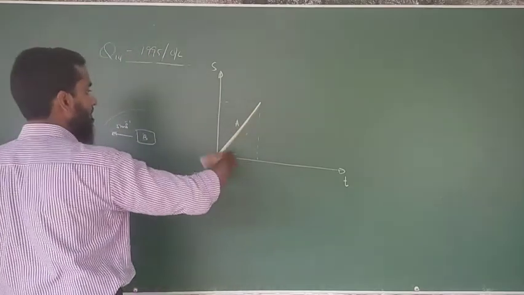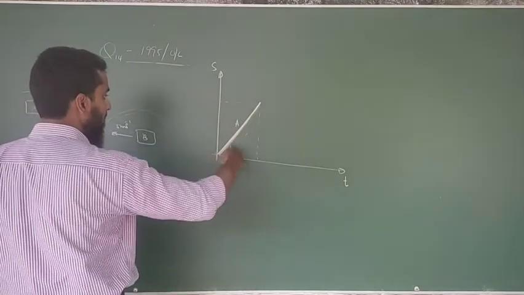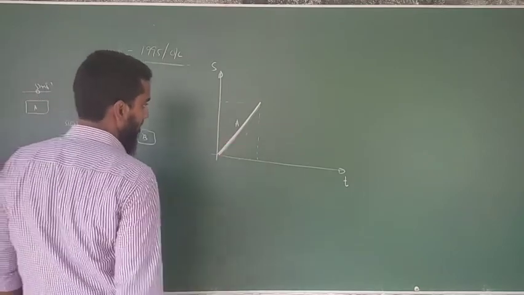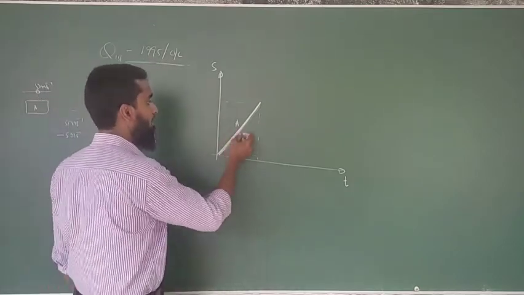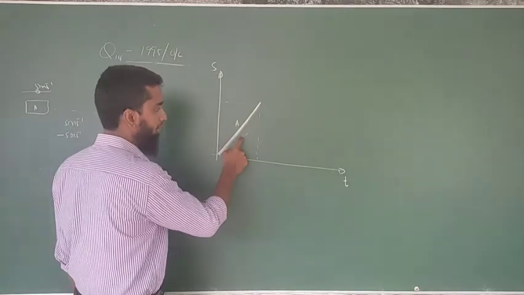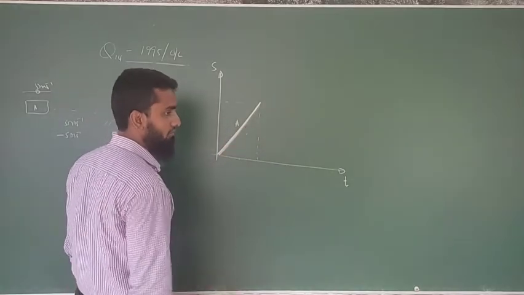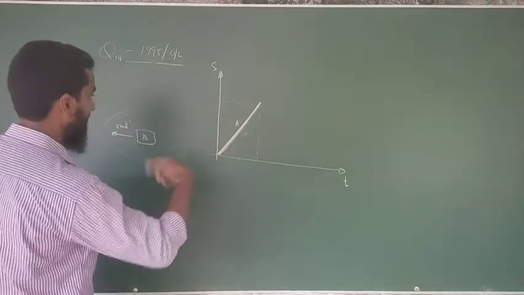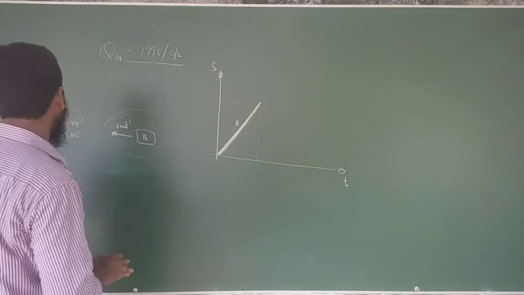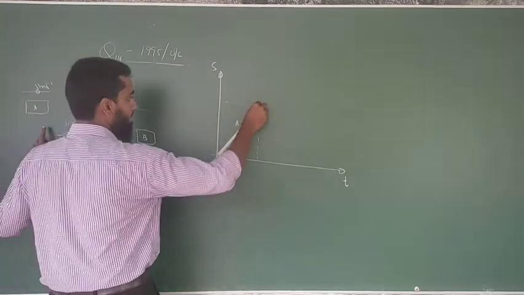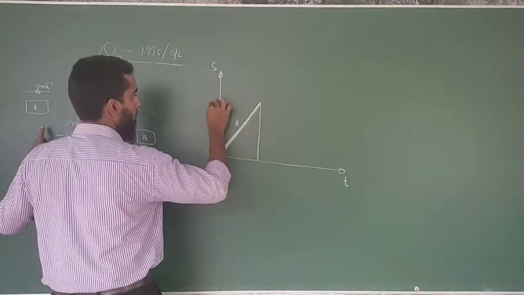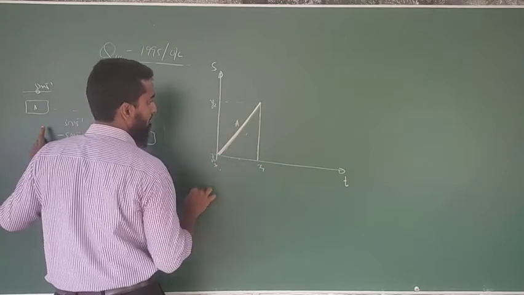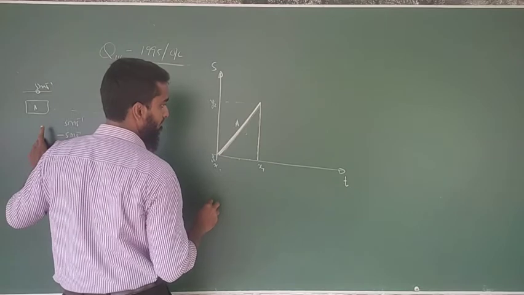At the same time, the physical quantity that we are explaining here is also a vector quantity. What is that? That is velocity. Then you have to include that also in this graph. Now look at this. Here you have a plus gradient, y2 minus y1 over x2 minus x1. Plus gradient you have.